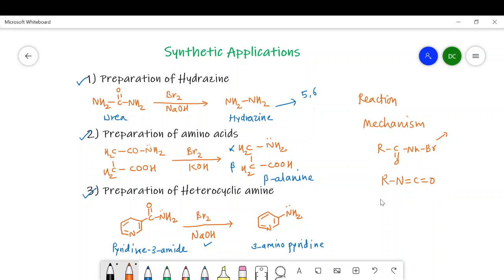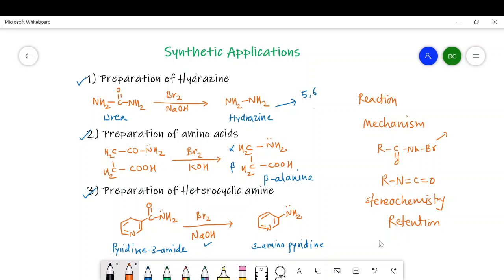In addition to this, we have studied the stereochemistry of this Hofmann reaction, and in that we found there is a retention of configuration. It is an intramolecular rearrangement reaction. That's why the group is migrated within the molecule, and in this intramolecular rearrangement, there is a retention of configuration in the Hofmann rearrangement reaction.